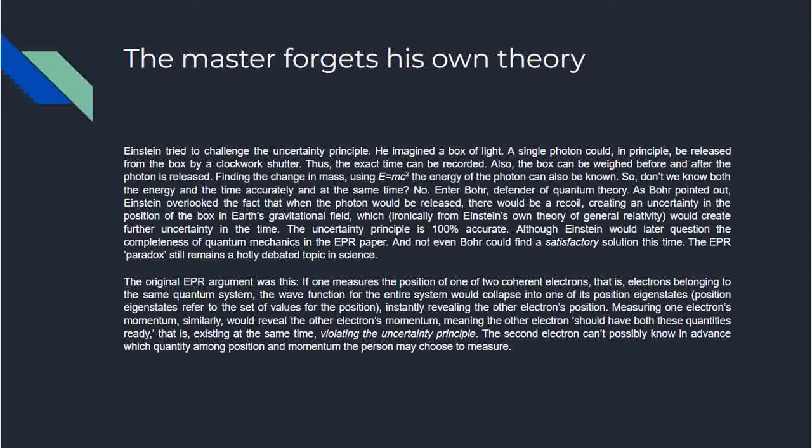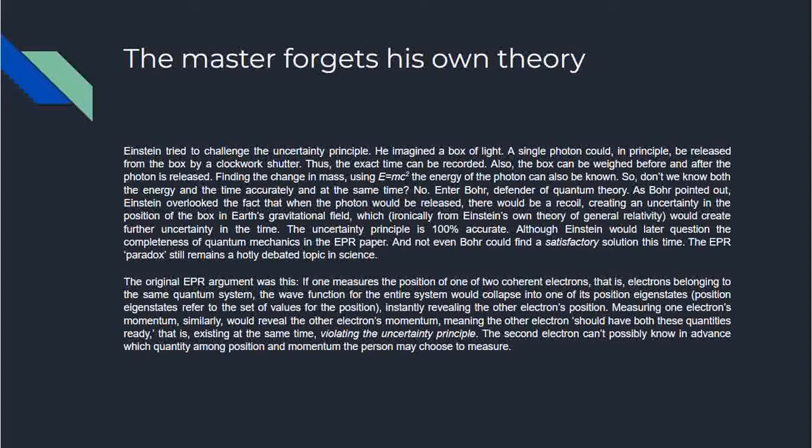So, using the clockwork shutter, we can know the exact time with 100% certainty, and we can also know the energy because the box can be weighed before and after the photon is released, and finding the change in mass, we can use E equals mc squared to find the energy. So don't we know both the energy and the time accurately at the same time?